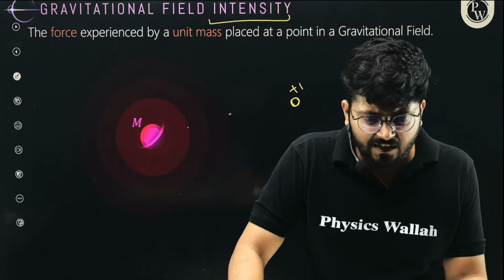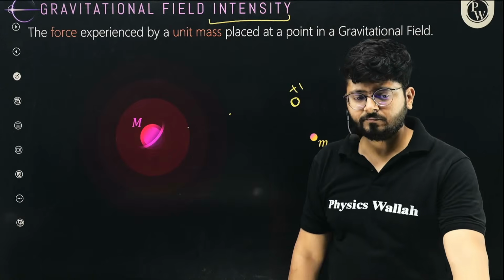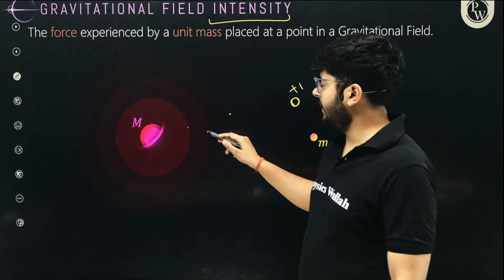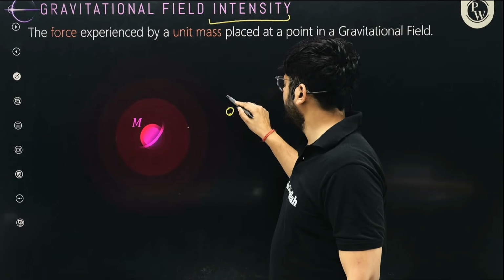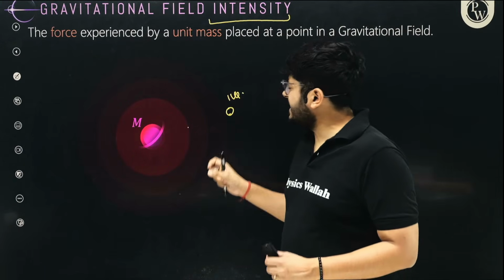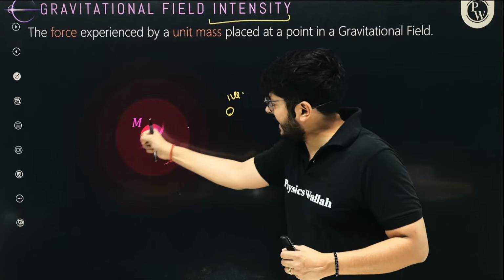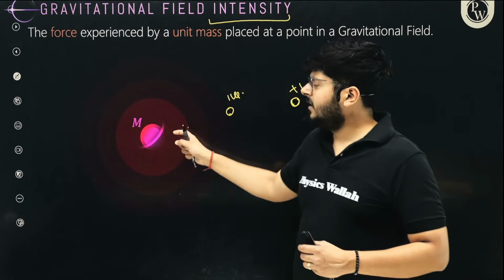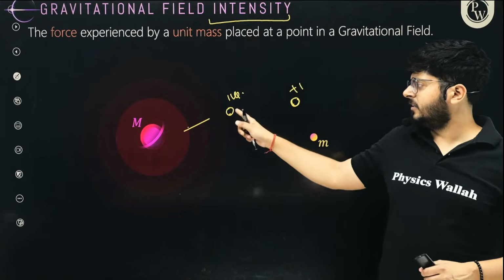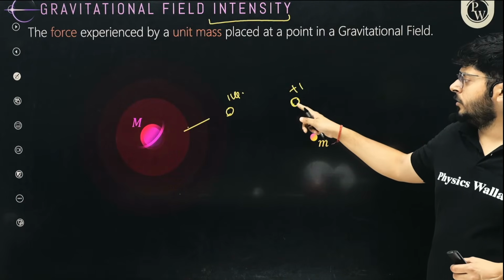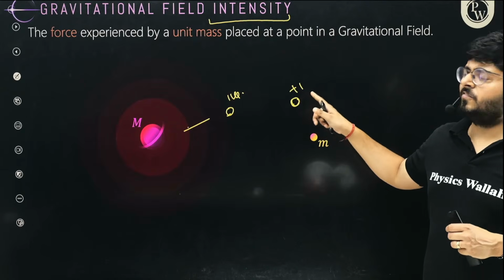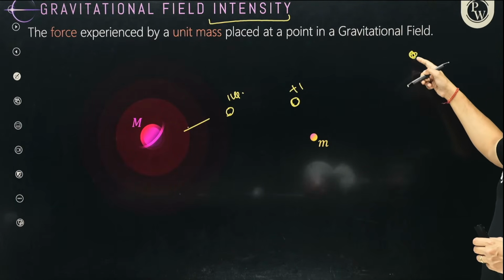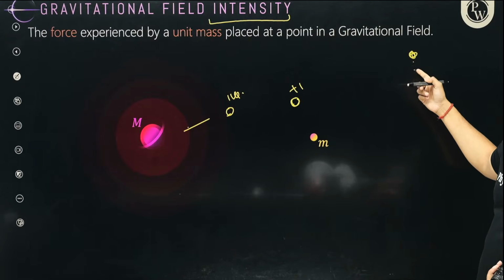I hope the idea is very, very clear. So how will you measure the gravitational field intensity at any place? You will imagine a unit mass of 1 kilogram and you will see how much force, how many newtons, is acting on that unit mass over here. Whatever force is acting on the unit mass over here is the gravitational field intensity over here.